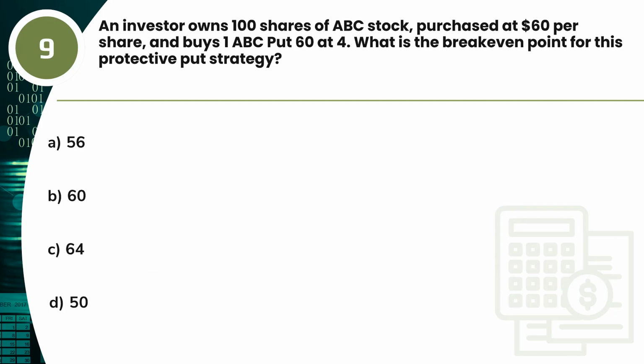Question 9. An investor owns 100 shares of ABC stock, purchased at $60 per share, and buys one ABC put 60 at 4. What is the break-even point for this protective put strategy? A. 56. B. 60. C. 64. D. 50.